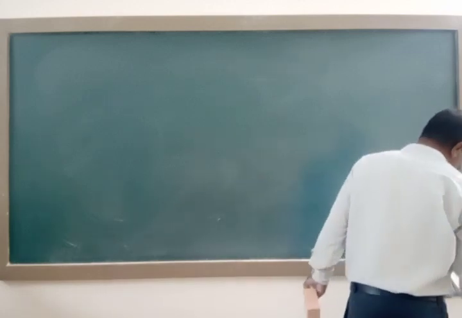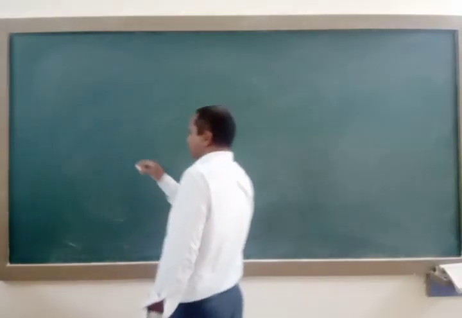Show that the line through the points 4 7 8.